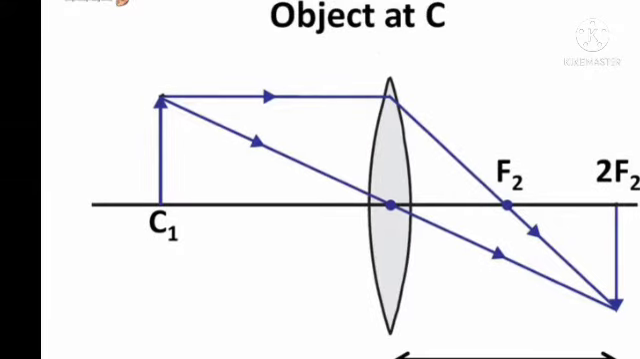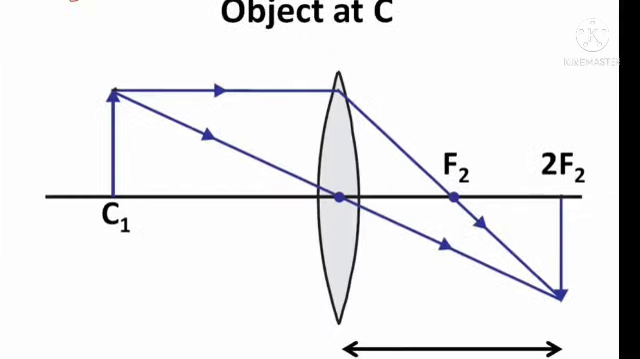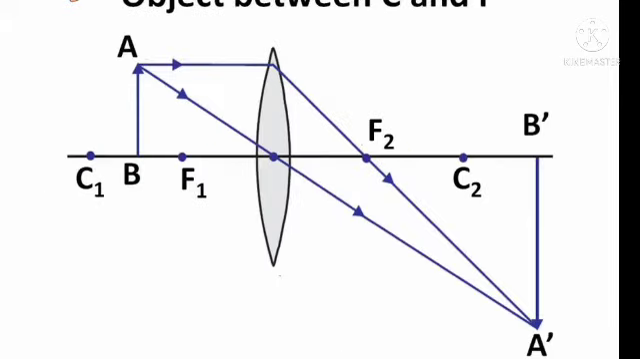Here also we have chosen two rays, one ray passing parallel to the principal axis and another ray passing through the optic center to locate the position of the image.